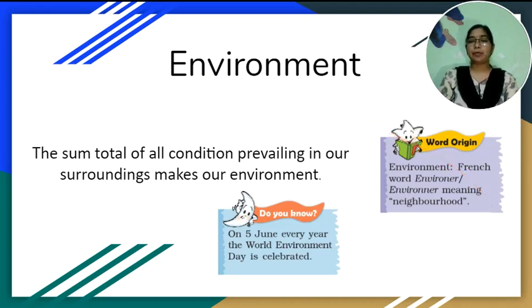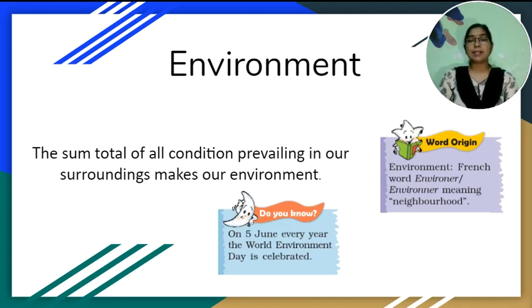Environment is derived from the French word environner, which means neighborhood. It acts as a basic life support system for us because we get food, air, water and all other requirements of our daily life from our neighborhood. 5th June is celebrated as Environmental Day. Environment includes both the natural phenomena as well as human-made phenomena. So, the sum total of all conditions prevailing in our surroundings makes our environment.